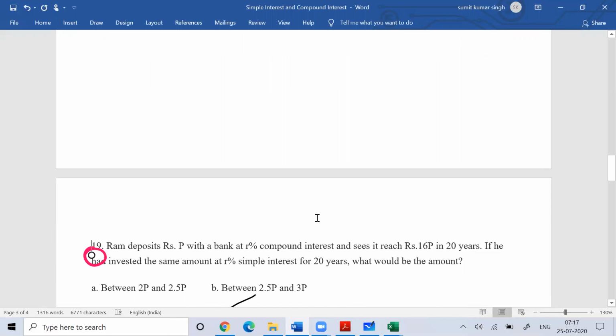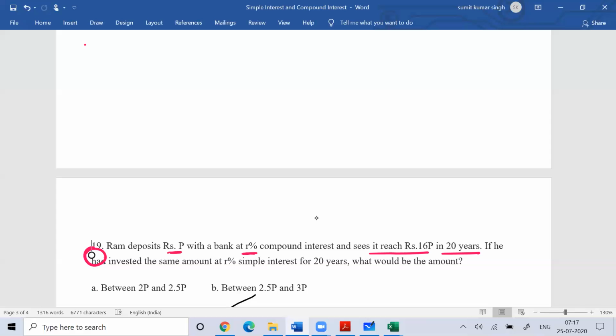Ram deposited P rupees with the bank at R% compound interest, and it is seen to reach 16p in 20 years. So Ram has deposited P rupees in a bank, and that P has become 16p in 20 years.